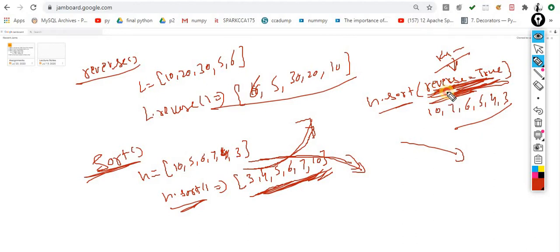It should be exactly the same. The spelling should not be a mistake, and the T should be capital. So this concept is called sorting.